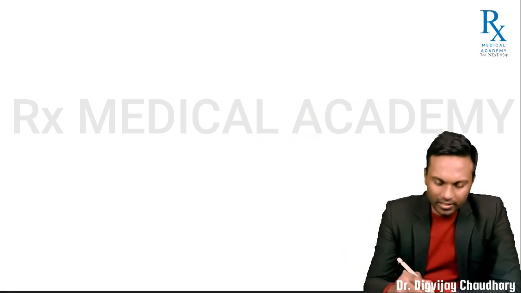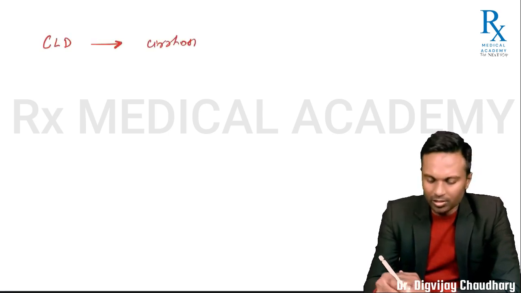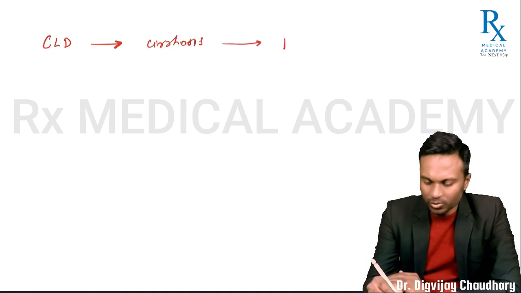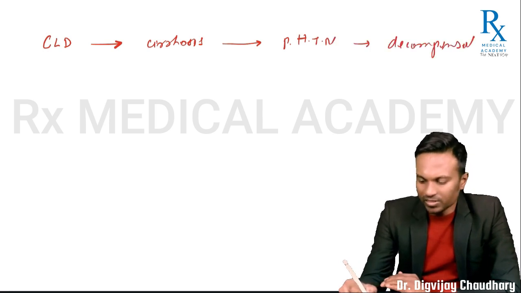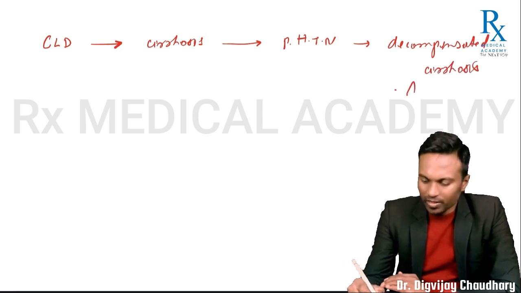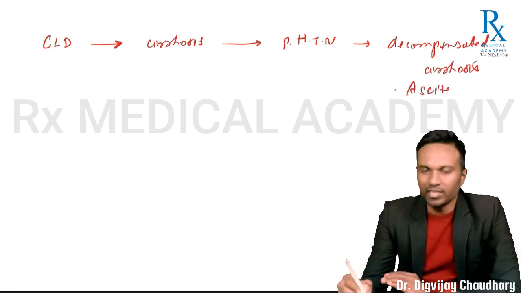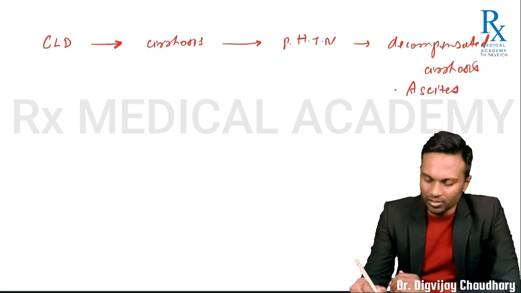फिर से एक बार देख लेते हैं. You have chronic liver disease progressing into liver cirrhosis, progressing into portal hypertension, progressing into decompensated cirrhosis, okay, due to ascites. So ascites is the first sign of decompensated cirrhosis.